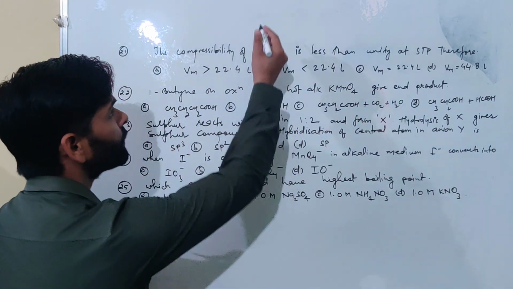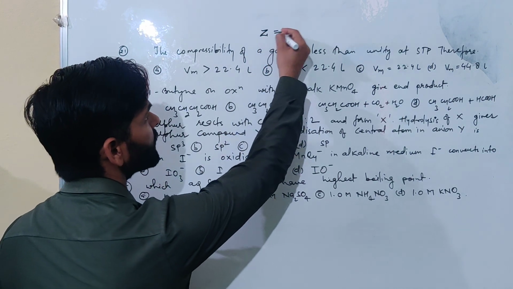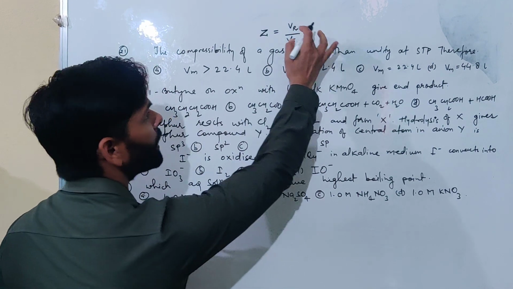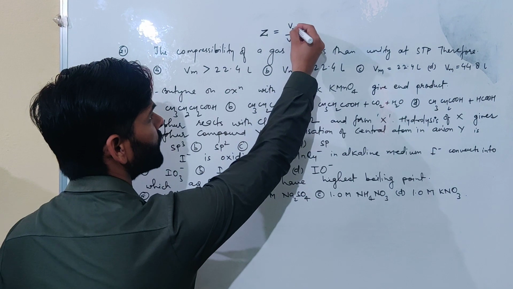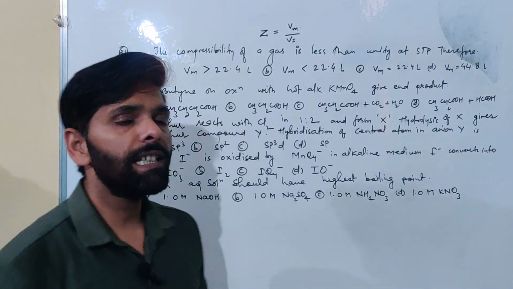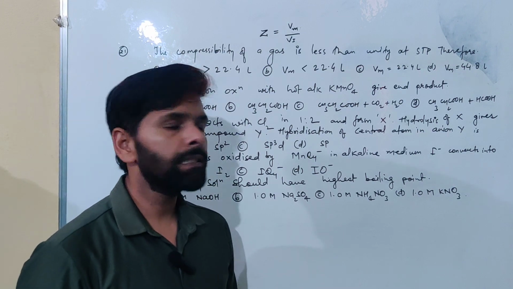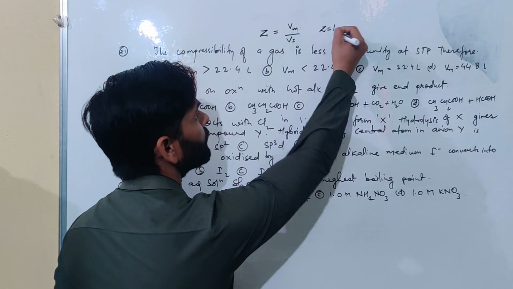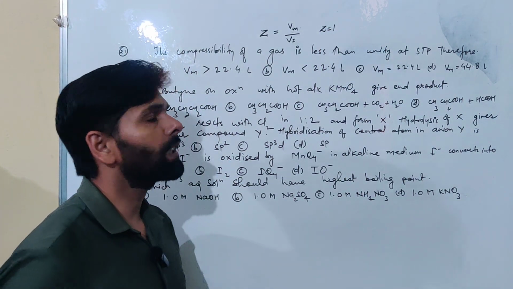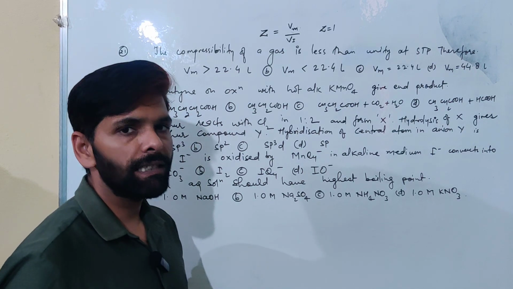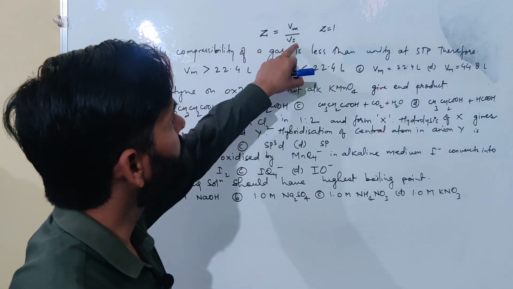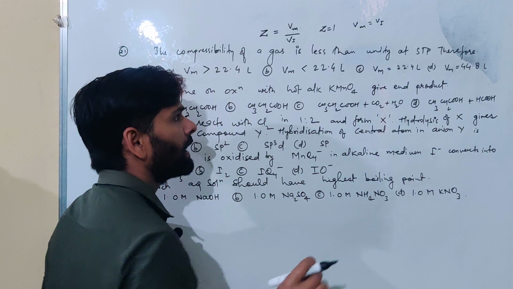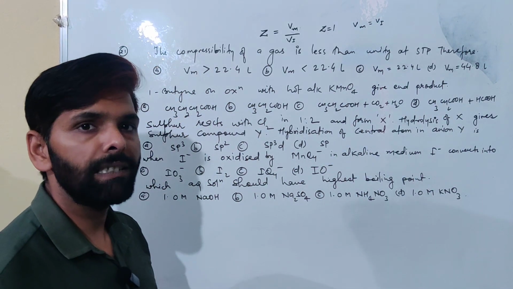How? We know that compressibility factor Z is equal to real volume upon ideal volume. You can take real volume of gas as Vm. So Z is equal to real volume of the gas to that of ideal volume of that gas. If the value of Z is equal to 1, that means gas is ideal. In this case, ideal volume and real volume both will be equal. But in the question it is given that value of Z is less than 1.